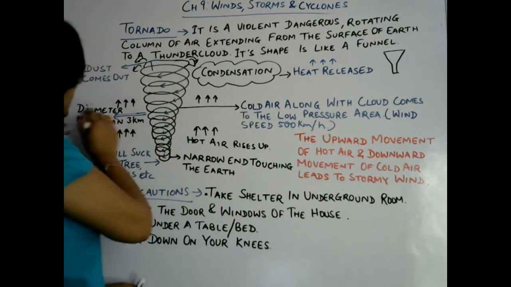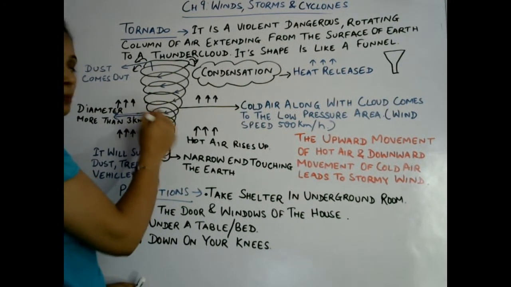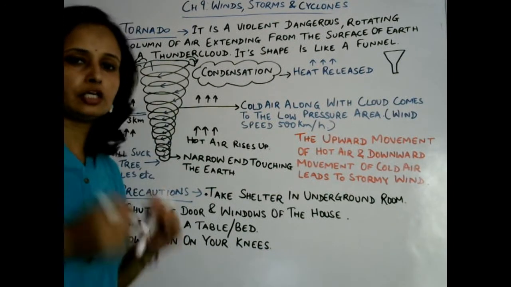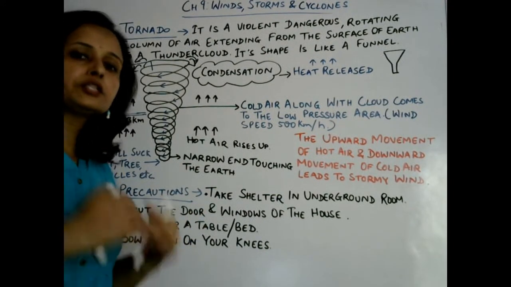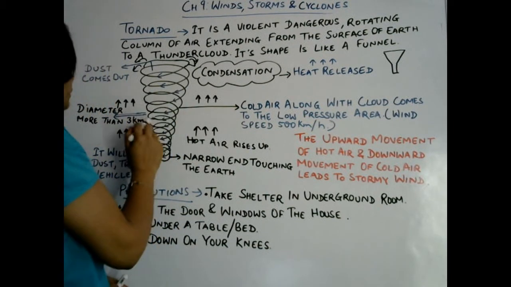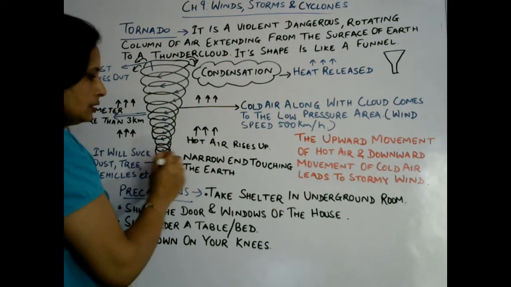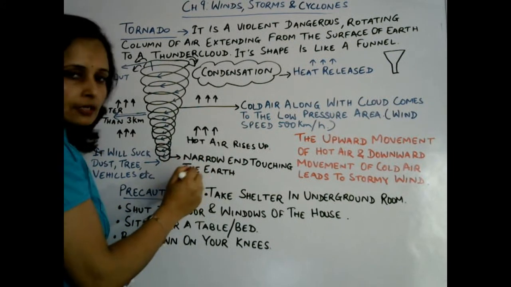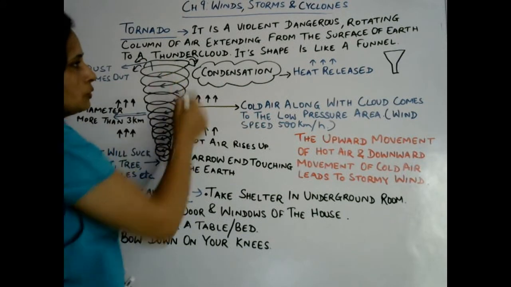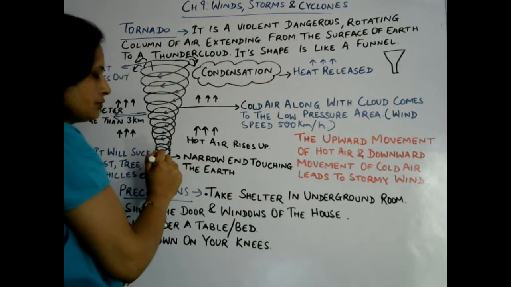The diameter of this low pressure area, this central part, will be around some meters to 3 kilometers. Some meters to 3 kilometers can be the diameter of a tornado. And this narrow part will look like it is touching the surface of the earth. So basically it comes from the thunder clouds towards the surface.